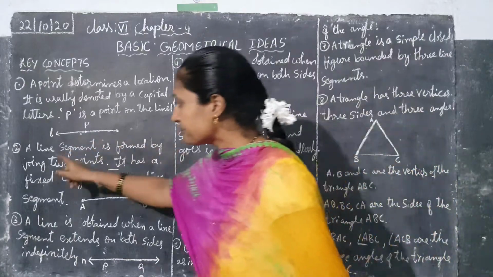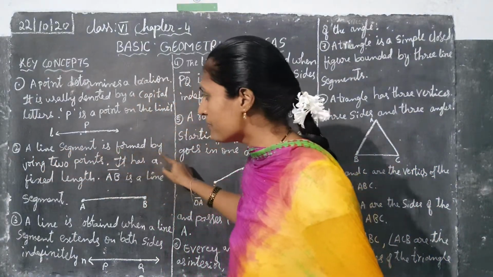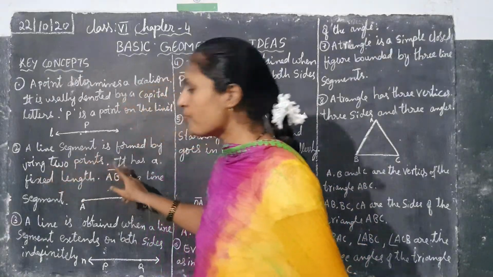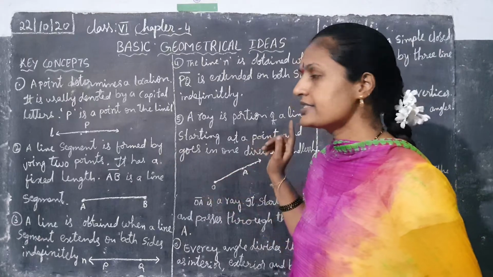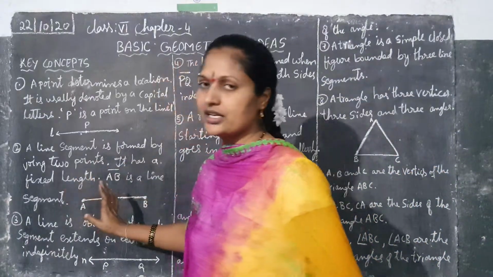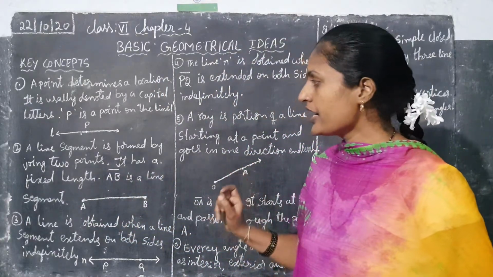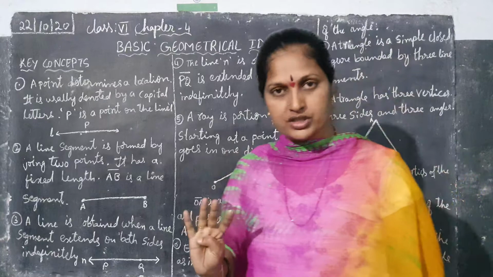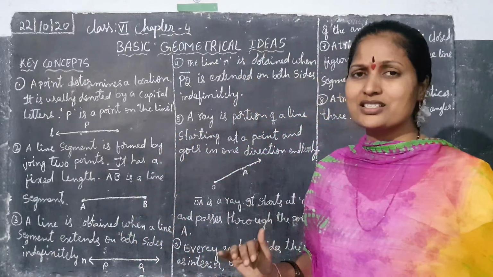Okay, next line. A line segment is formed by joining two points. Joining the two points, then it will have a line segment. You can draw it, children. It has a fixed length. The line segment has a fixed length. Draw a line segment of 4 centimeters. Draw a line of 3 centimeters, 5 centimeters.